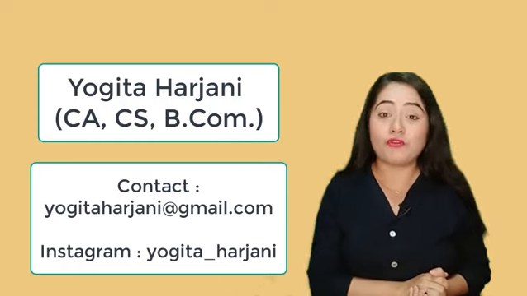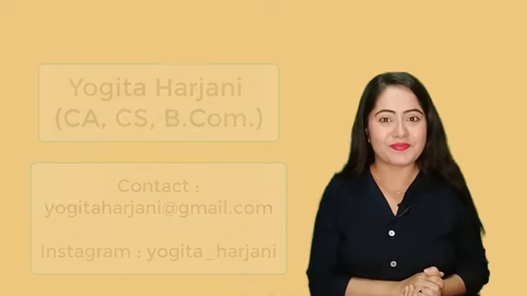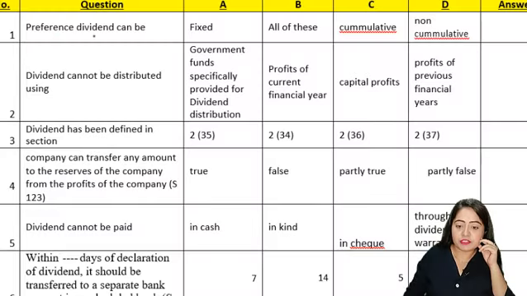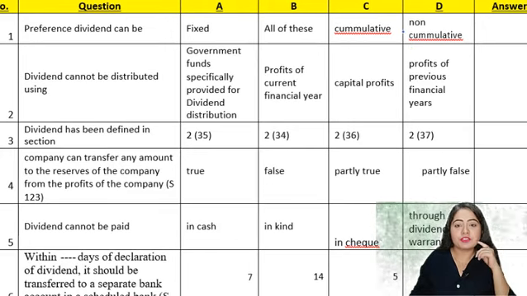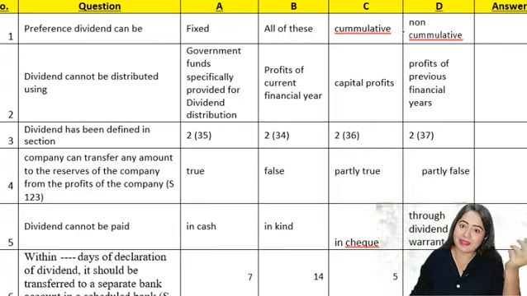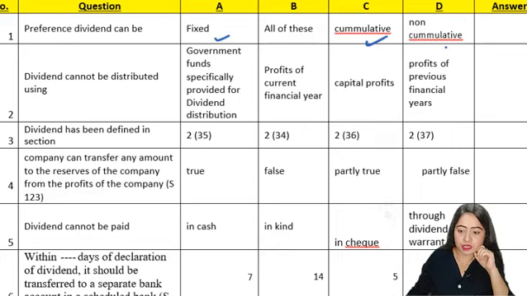Now let's start off with the multiple choice questions. So first MCQ is: preference dividend can be. Okay, so the options are fixed, cumulative, non-cumulative, all of these. So we know that preference dividend can be cumulative in nature, or it can also be non-cumulative. It can be fixed also, but it cannot be fluctuating. So in a way we can say that all three options are correct. So our answer is going to be B, which is all of the above.